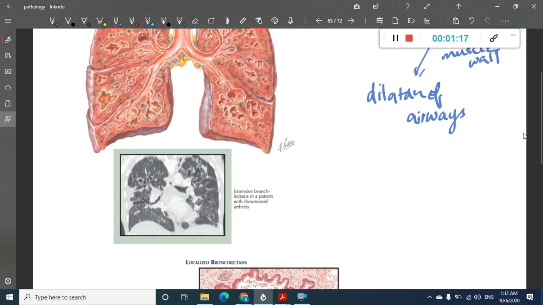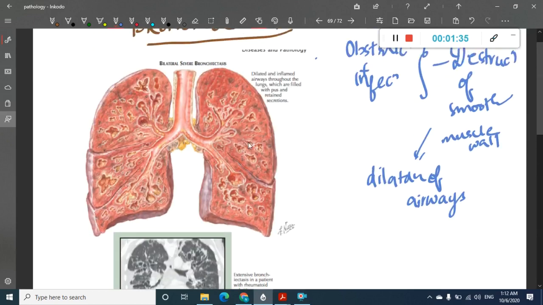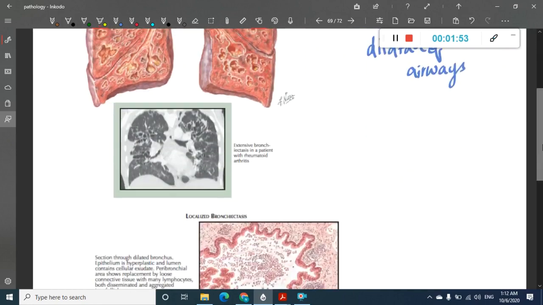Before we go into the actual details, there are many one-liners in bronchiectasis which are usually asked, so I will explain all the one-liners. But first I would like to discuss a few images. These are the dilated and inflamed airways present throughout the lung, filled with pus. These are called bronchiectasis.